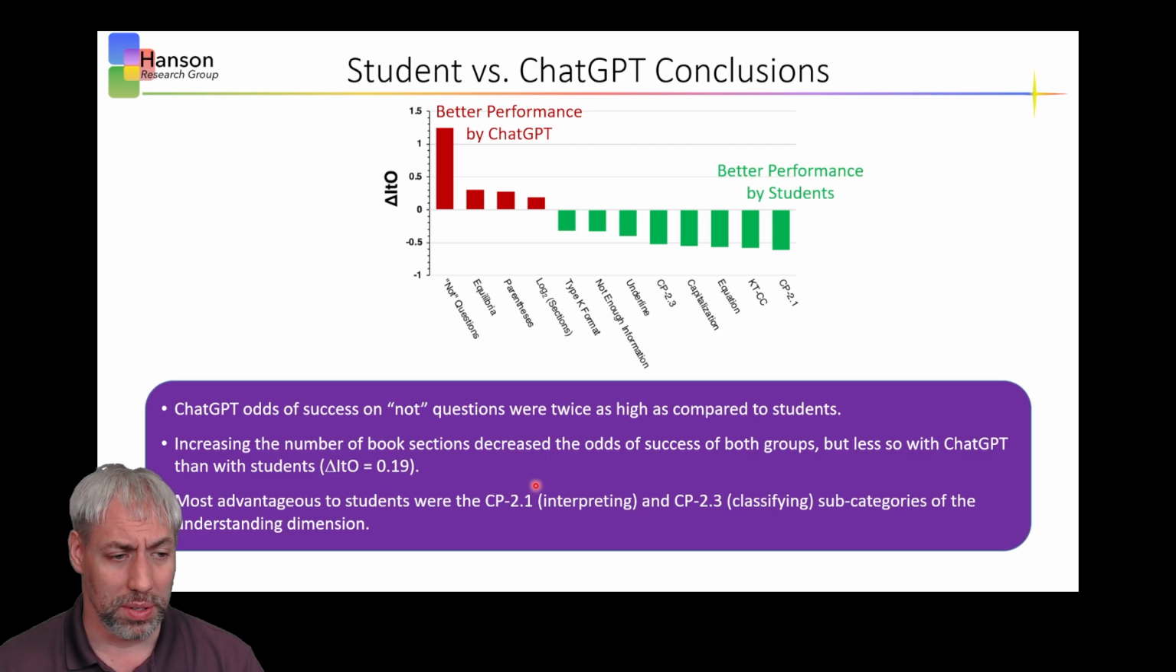And so, two different chapters, two different sections covered. The most advantageous for students were cognitive process 2.1, which is interpreting, and then cognitive process 2.3, classifying, which was also better for student outcomes, as well as equations, capitalizations, and underlines. These are potentially just things that emphasize what ChatGPT doesn't necessarily recognize, but a student might recognize as being important.